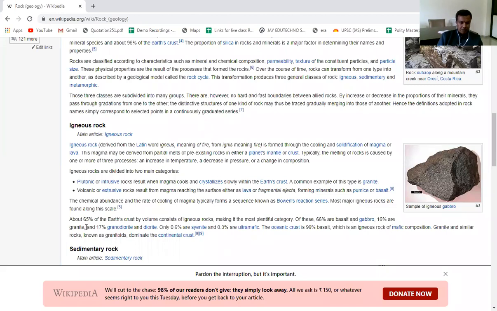60% are granite. Granite is also an example of igneous rock. All of you have seen granite. Granite is used for kitchen ware, like granite is also ware.